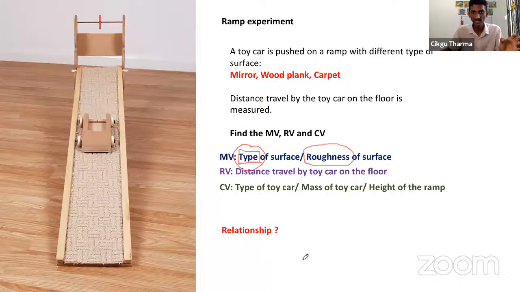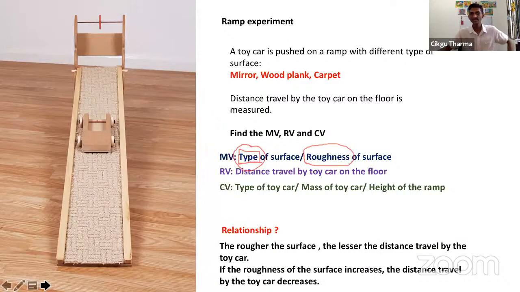All right. So now the full answer will be, you can use this word. The rougher the surface. Can you see? I changed the word type to rougher. The rougher the surface, the lesser the distance traveled by the toy car. Got it?